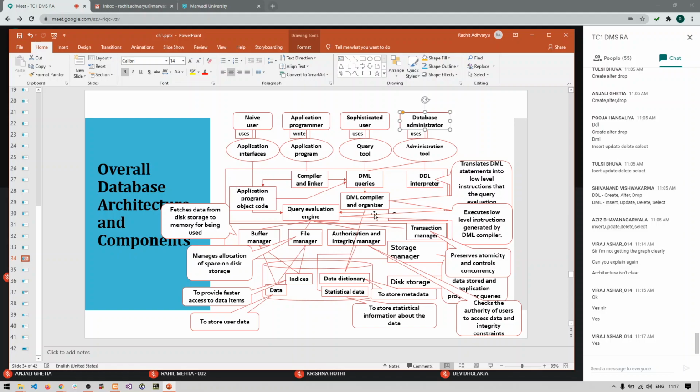So what actually all four users are doing, they are providing some requests. Naive user is providing the request of using the application. Application programmer is requesting for compiling the codes they have written. Sophisticated user is providing the request of executing the insert, update and delete queries, and database administrator is providing the request of creating, altering or deleting a particular table or a database. So these are all the requests being made by all four users.